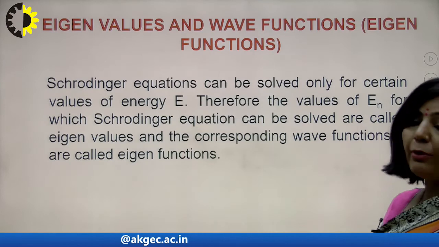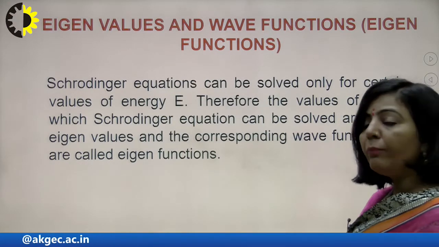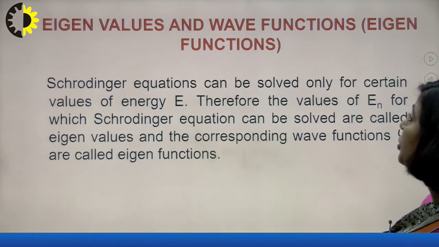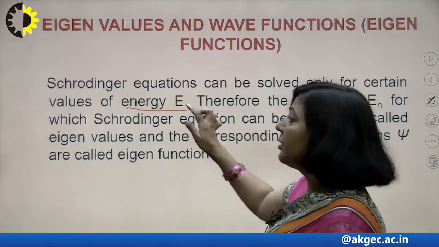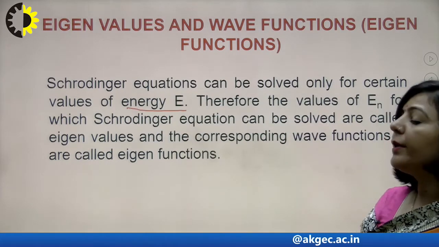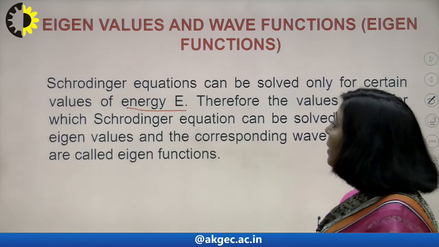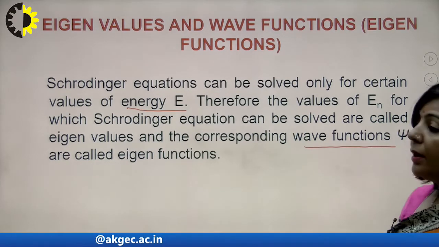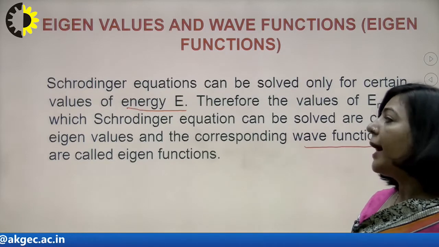Before this, I would like to highlight eigenvalues and eigenfunctions in modern physics, or quantum mechanics. The Schrödinger equation can be solved only for certain values of energy. Those values for which you can solve the Schrödinger equation are known as eigenvalues, and the corresponding wave functions related to those energy values are known as eigenfunctions.